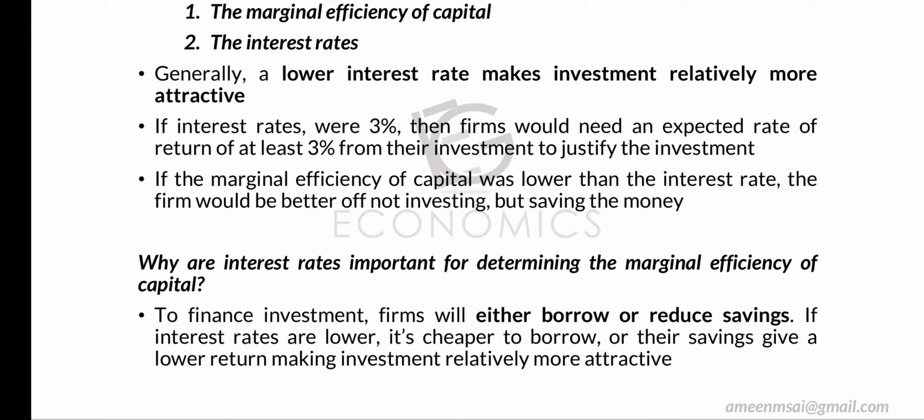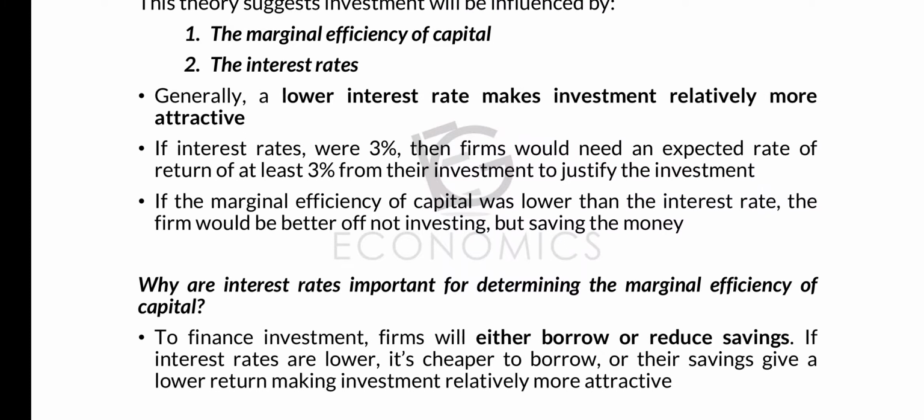If the interest rate is 3% and the rate of return he expects from investment is only 2%, of course he will go for saving, because he can earn 3% interest. When he goes to investment, he can only earn 2%. So the interest rate and marginal efficiency of capital are the two factors that influence investment.